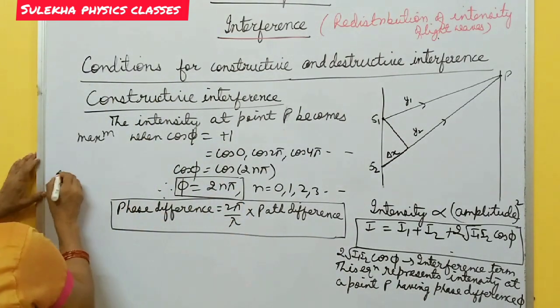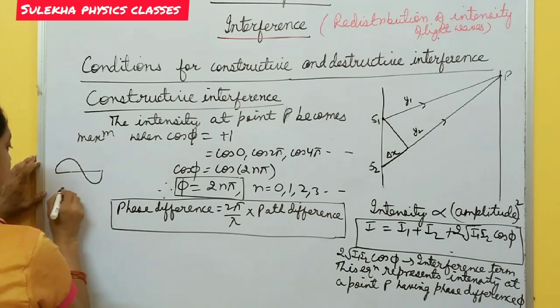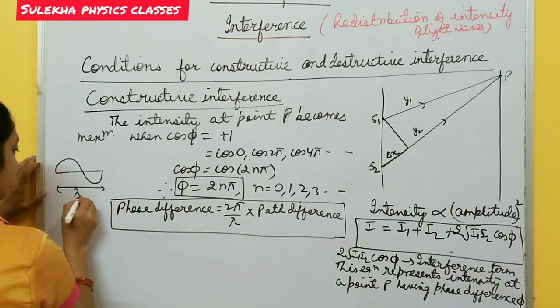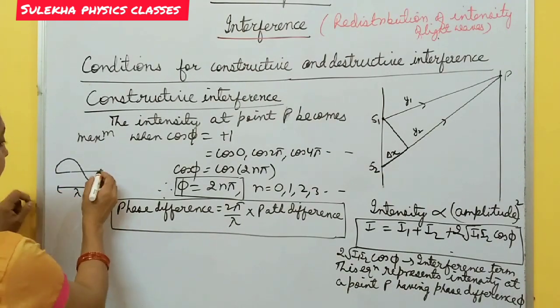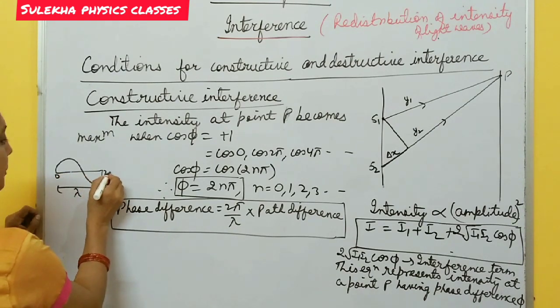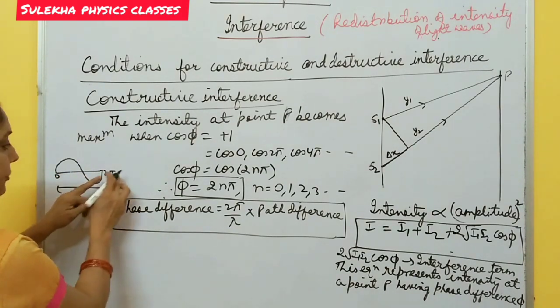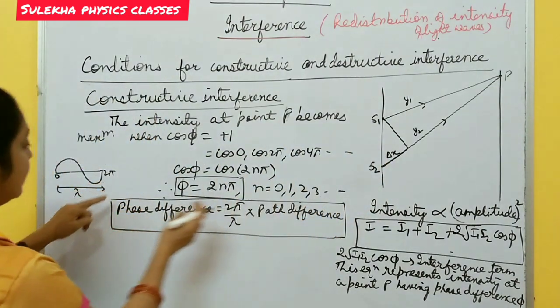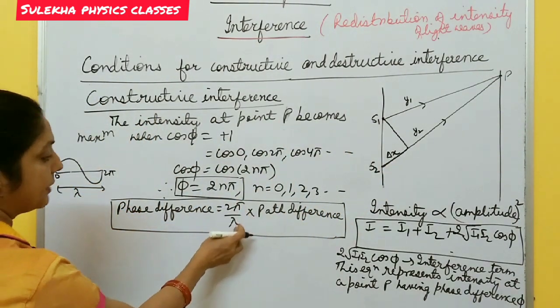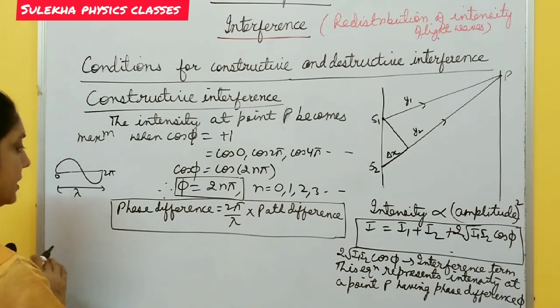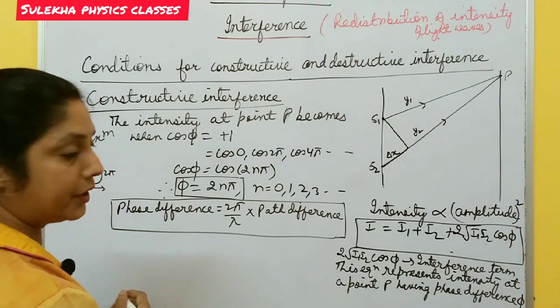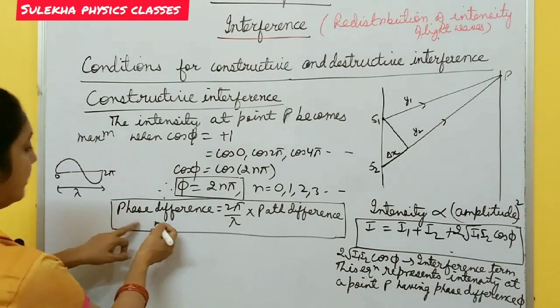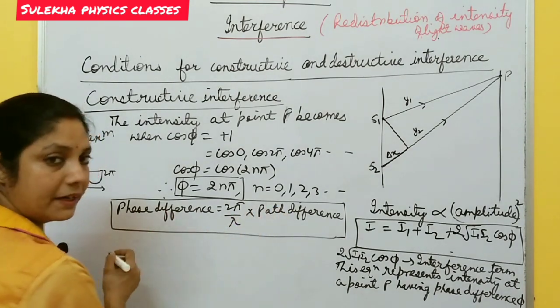It is derived with the help of this. Suppose for one cycle, the wavelength is lambda and the phase is 0 to 2 pi. So for a path difference of lambda, the phase difference is 2 pi. For some path difference delta x, the phase difference is 2 pi by lambda into path difference. So this is a very important formula, and with its help you can find the path difference.